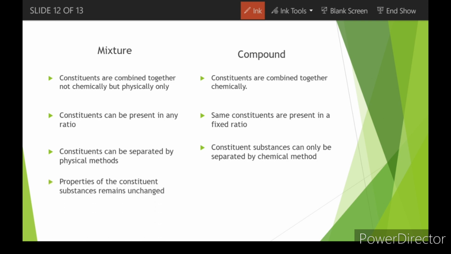Now, the last point: in a mixture, the properties of the constituent substances remain unchanged. I have already discussed this at length. In case of compounds, the properties of the constituent substances change. In case of water, the hydrogen and the oxygen reacted with each other to form water, and the properties of hydrogen and oxygen were not there in water, right? The property of water was completely different from both of these. In case of iron and sulfur also, the properties of iron and sulfur are not there in iron sulfide. The properties of iron sulfide are completely different from those of iron and sulfur, right?